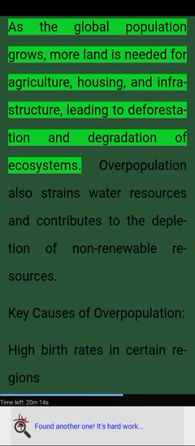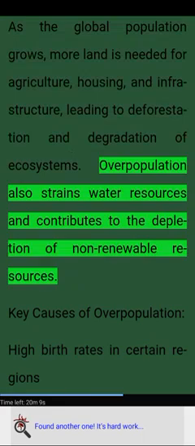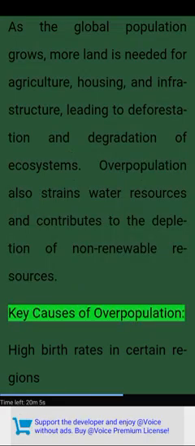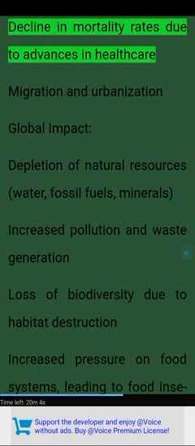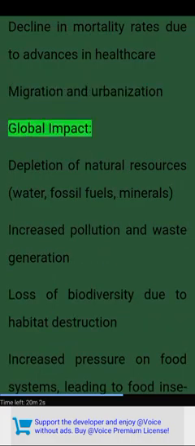As the global population grows, more land is needed for agriculture, housing, and infrastructure, leading to deforestation and degradation of ecosystems. Overpopulation also strains water resources and contributes to the depletion of non-renewable resources. Key causes of overpopulation. High birth rates in certain regions. Decline in mortality rates due to advances in healthcare. Migration and urbanization.